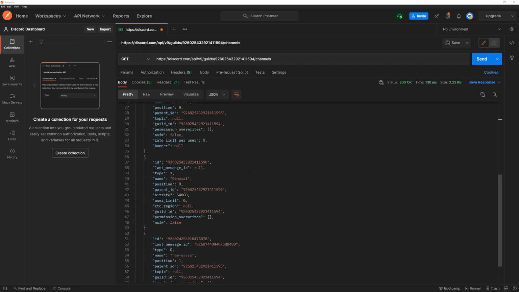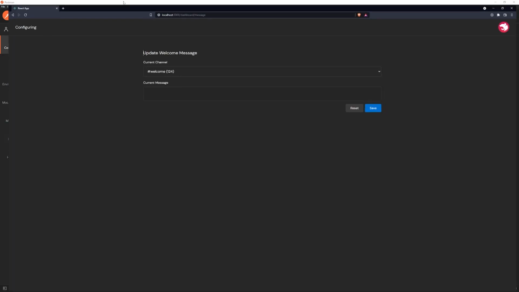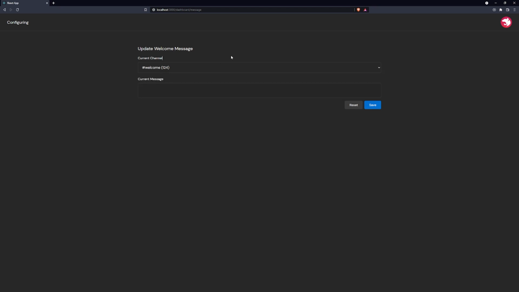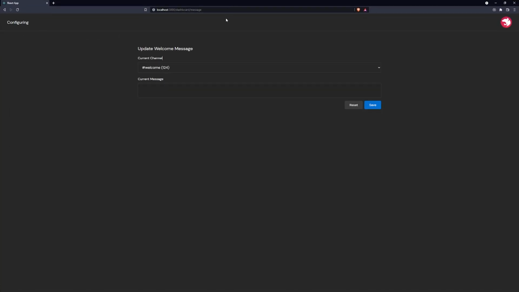Okay, this is going to be an endpoint that we're going to need to call when we need to implement the welcome message. So essentially what's going to happen is, this page is going to call our API endpoint, and our API endpoint is going to call the Discord API for these guild channels. Then on the back end, we're going to filter out all the channels and only get the ones that are text channels. We're going to send that back to the front end, and the front end will have all of these values in this select drop-down box.